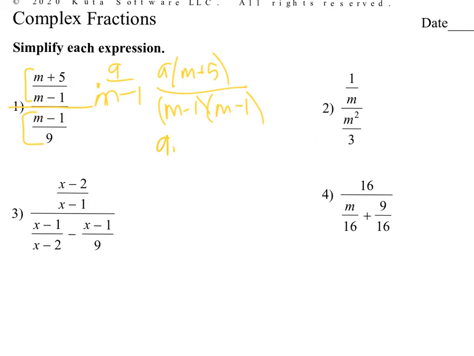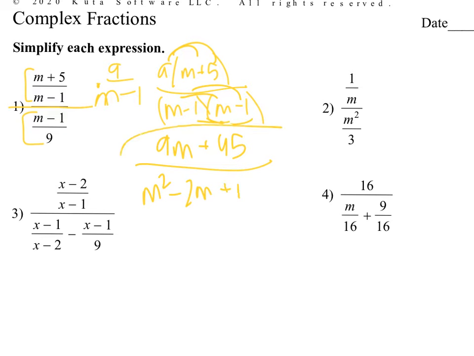So it's going to be 9m plus 5, and then you're going to FOIL this, and you should get, oh, I'm sorry, 45. I want to distribute to everything. So this should be 45. Then you're going to do m squared minus 2m plus 1. So that's the answer to number 1.